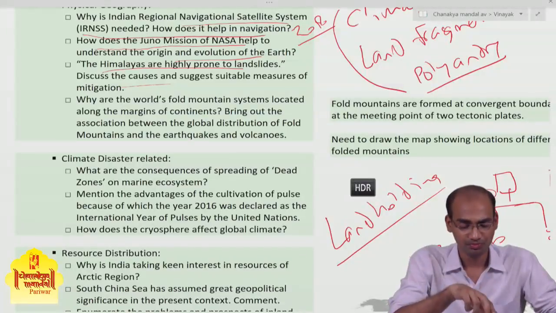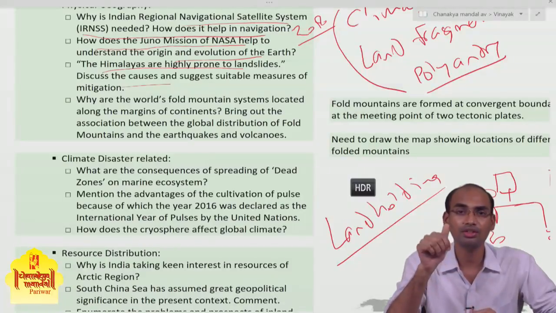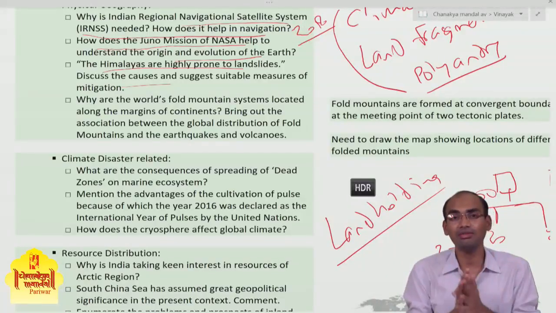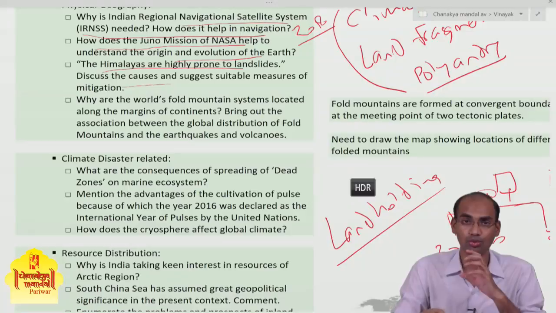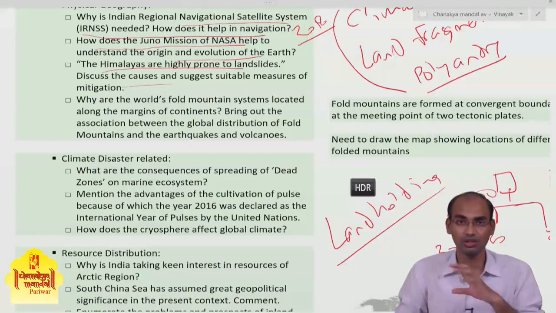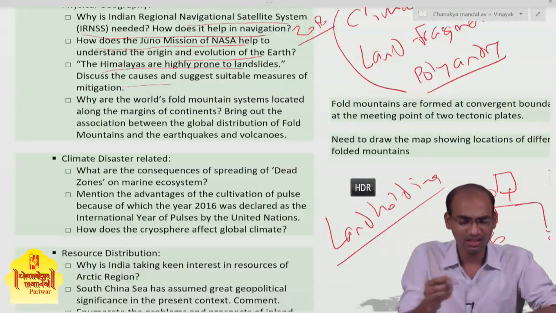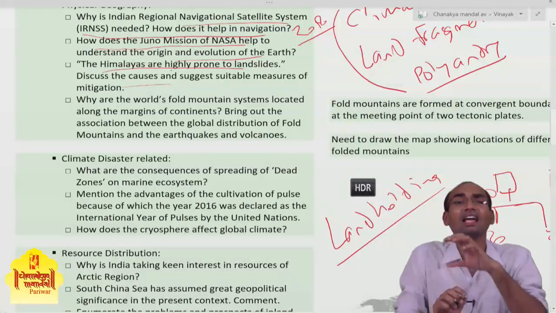Okay, the Himalayas are highly prone to landslides. First, you need to define the concept of landslide. Okay, what is the landslide? That is directly given in the book which I just told you, that disaster management book. You have to define that phenomenon first. Then, why are the Himalayas highly prone to landslide?